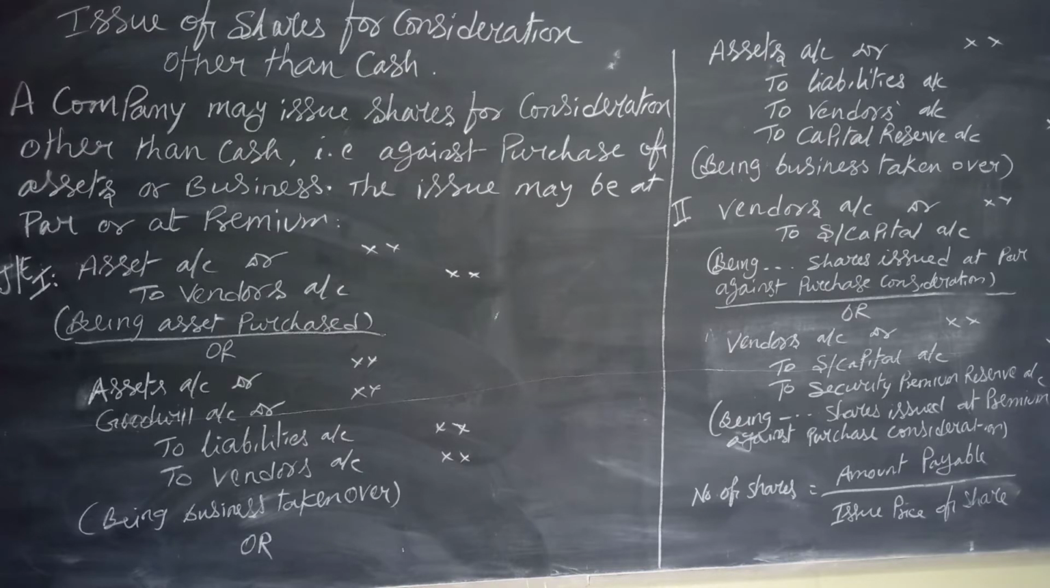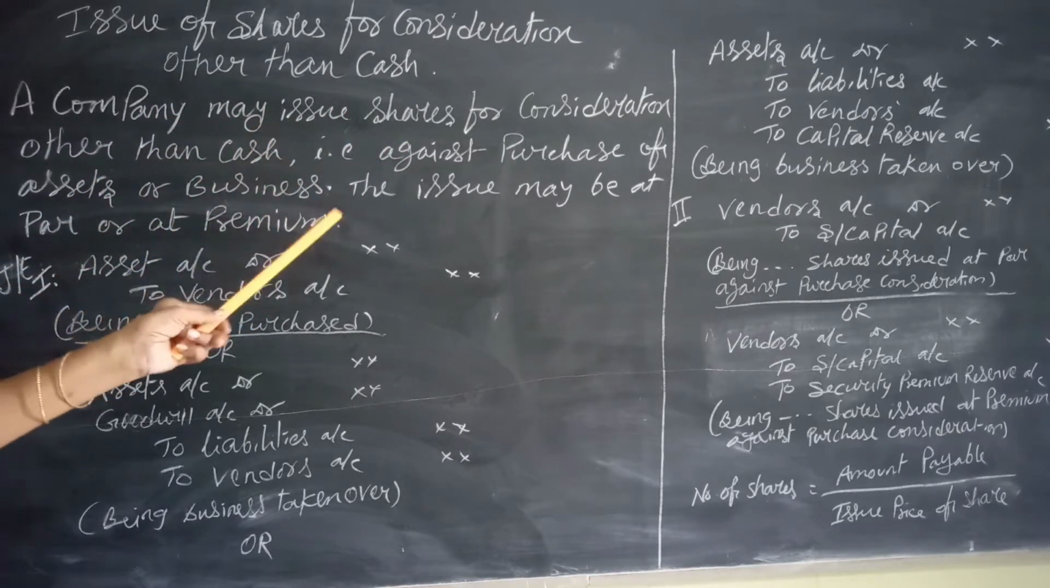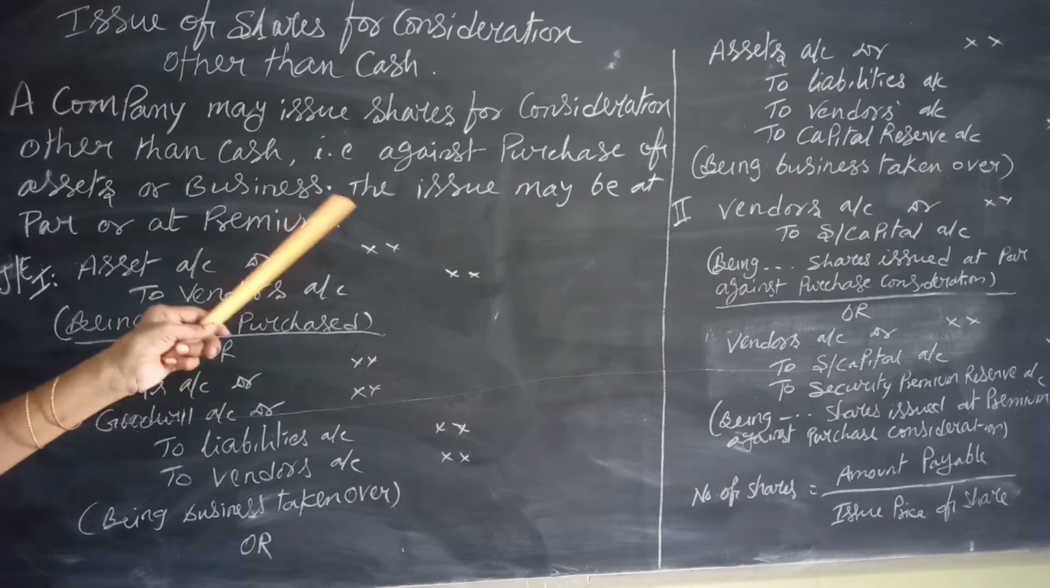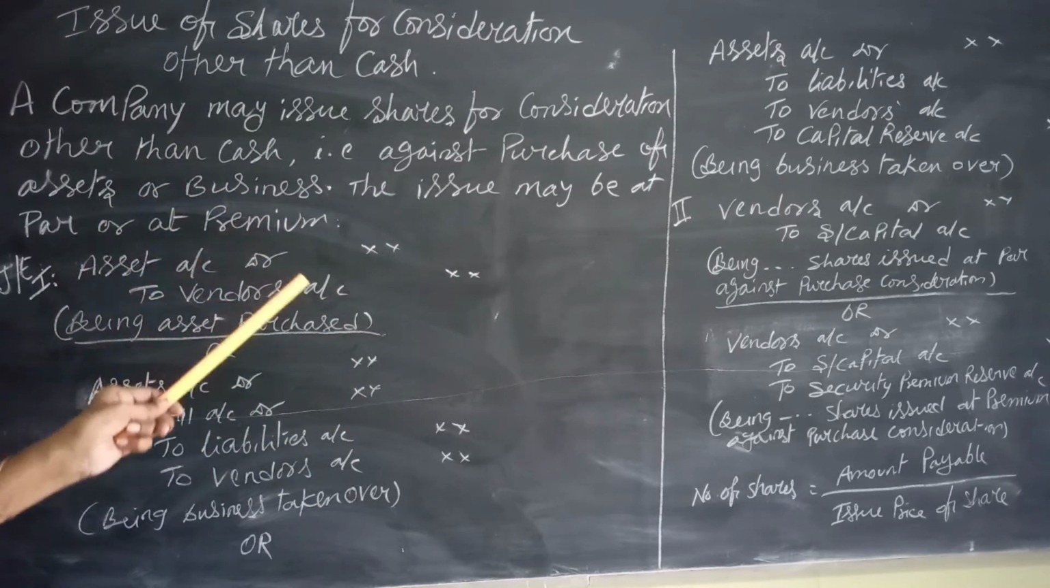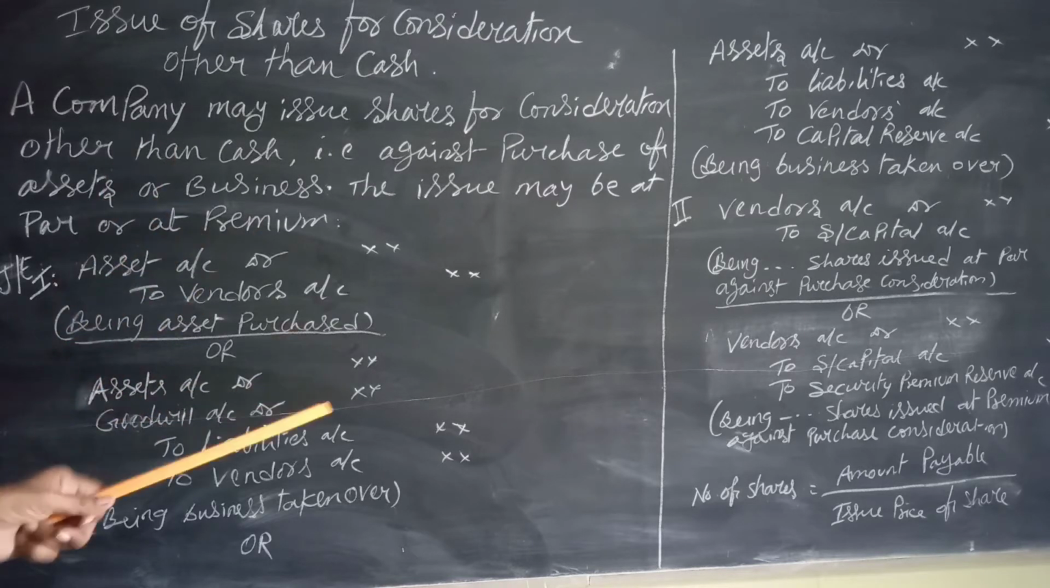So a company may issue shares for consideration other than cash, that is, against the purchase consideration or purchase of assets of the business. The issue may be at par or at premium. Of course, not only for this, sometimes the company may issue shares to the underwriters and to the promoters, which we will see afterwards.